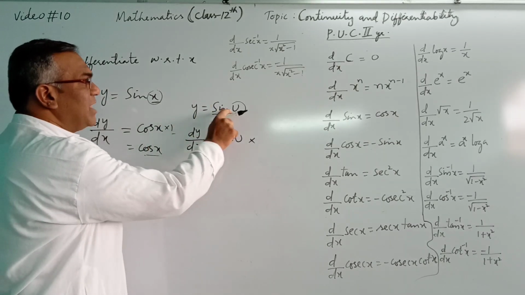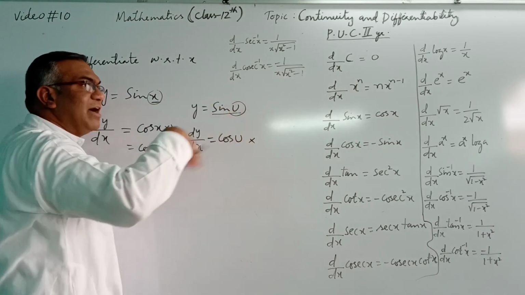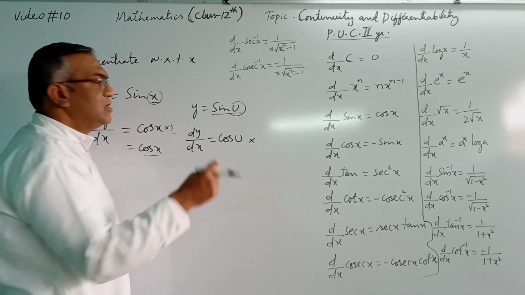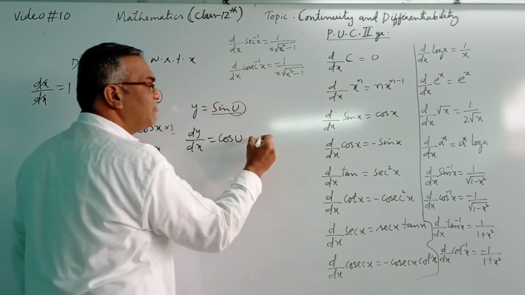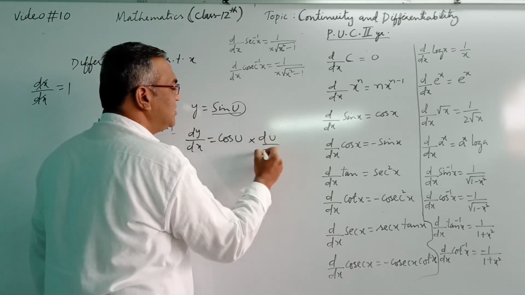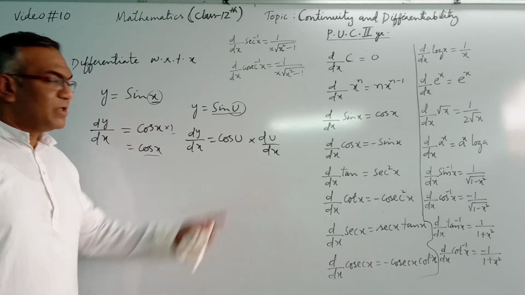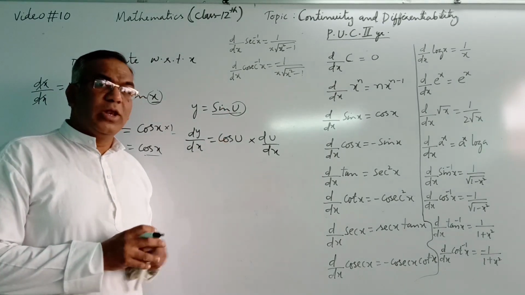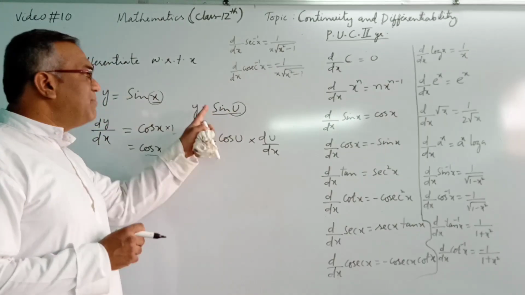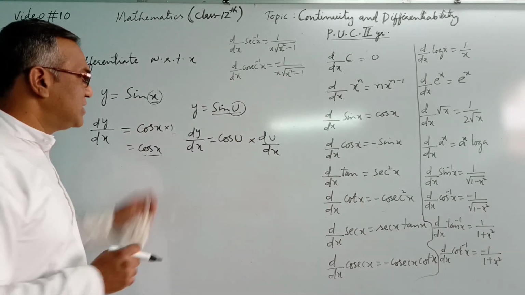But here, in place of x, we have u. We have another function of x. So in this case, we have to differentiate. Differentiation of sine u is cos u. What is the differentiation of u with respect to x? That is du by dx. This is important. This is called chain rule. This type of question is given in exams.